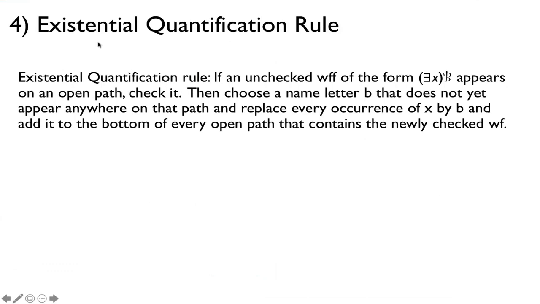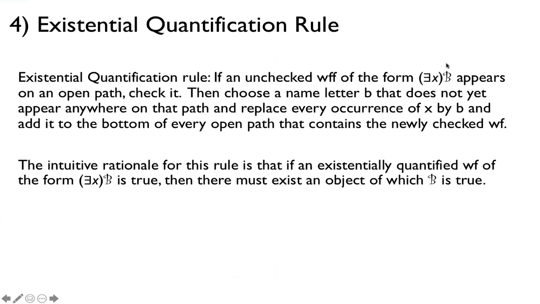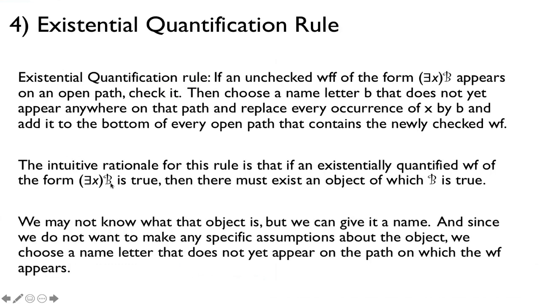So here's the last rule, which is the existential quantification rule. It says that if you have exists x beta that appears on an open path, check it off, and then choose a name, letter b or whatever it is, that does not yet appear anywhere on that path. Then replace the occurrences of x by b, add it to the bottom, and then check it off. So this rule says that if an existential quantifier of a well-formed formula of the form exists x beta is true, then there has to be an object for which this is true, and we can give it a name. We may not know what the object is. We can give it a name, and we can check off that well-formed formula.